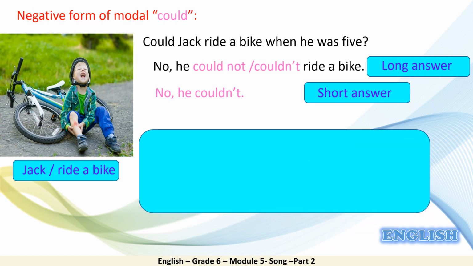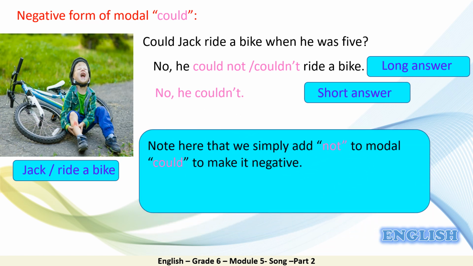Excellent. Pay attention here. Note here that we simply add not to the modal could to make it negative. He could, positive. He could not or he couldn't is the negative form. So, for example, he couldn't ride a bike, he couldn't play football, he couldn't climb a tree.